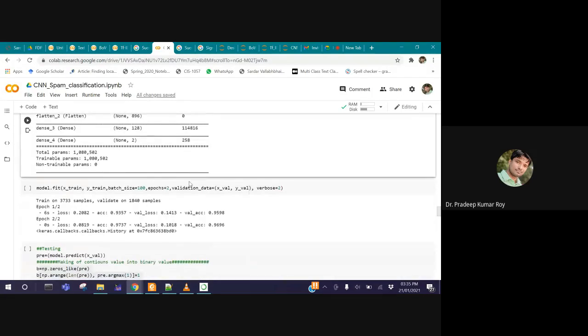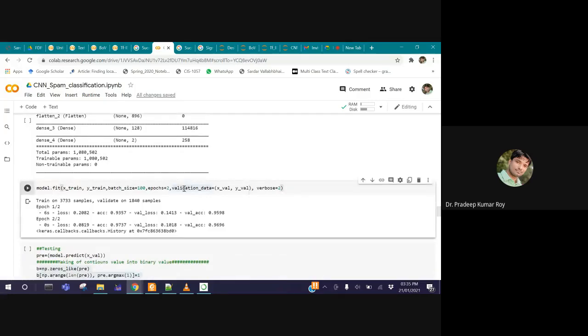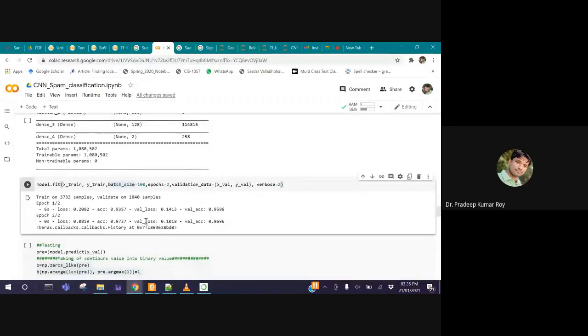After that, it's the same process. Model.fit: we have to pass our training samples, fixing some epoch number and the batch size. These parameters are changeable; you have to decide by observing your model performance. Only 2 epochs are run here, and the validation accuracy and training accuracy are shown.